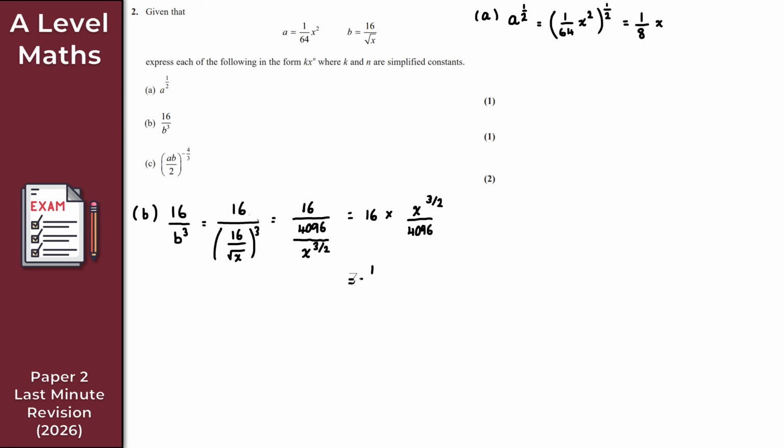So it's 1 over 256. And then for the power here, well, we can't do anything with that, right? It's just simply x to the 3 over 2 there. So 1 over 256, x to the 3 over 2. Okay. There we go. Let's quickly get rid of that.